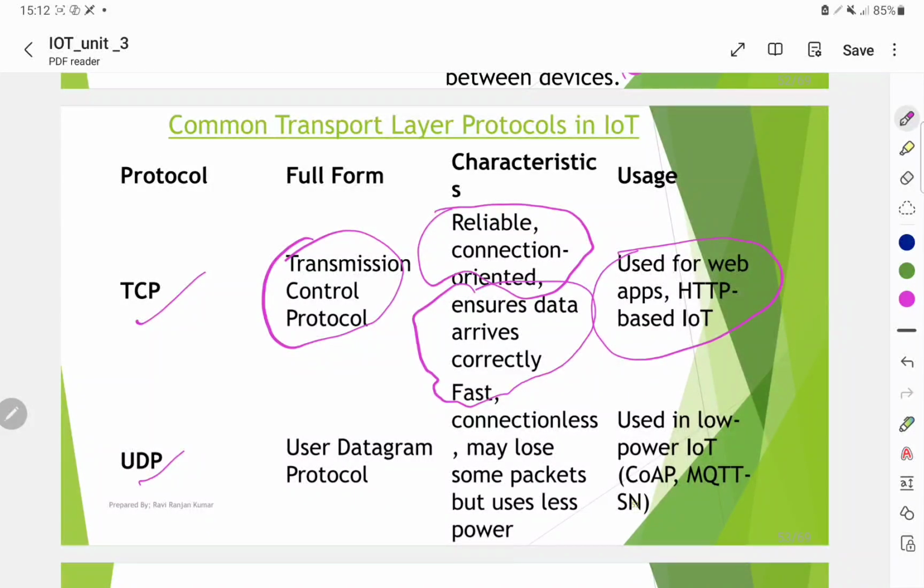UDP is User Datagram Protocol. It is a connectionless protocol. It may lose some packets but uses less power. It is used in low power IoT, such as MQTT-SN networks.